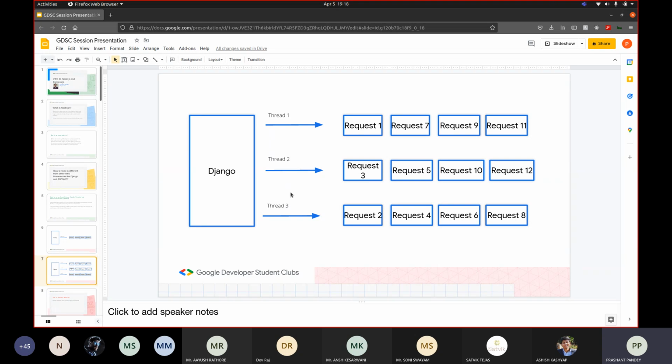You might be thinking that multi-threaded frameworks are good at handling user load because they can process multiple requests at the same time. But there's a catch in this. When a server is running, it's running on a system somewhere in the world. For example, I'm running a Django server on my laptop.